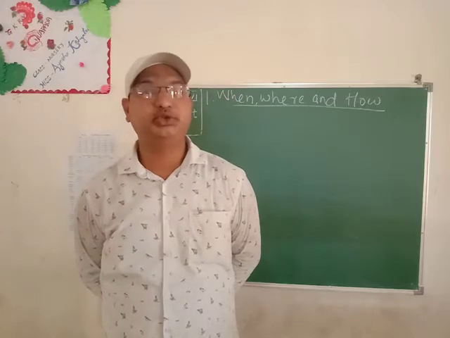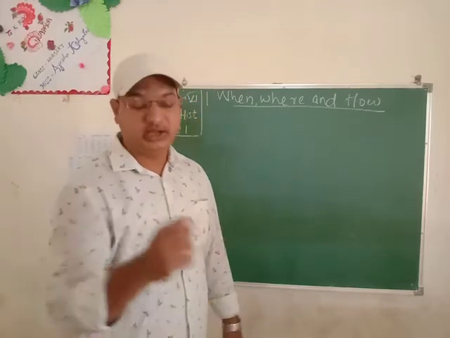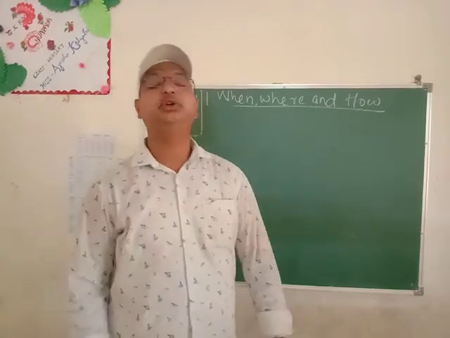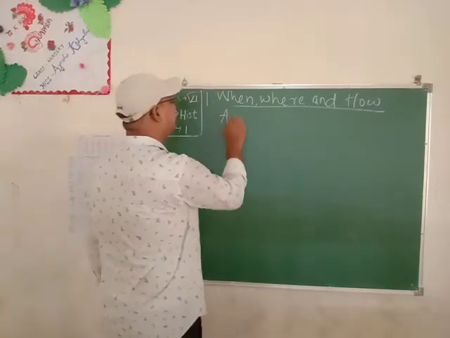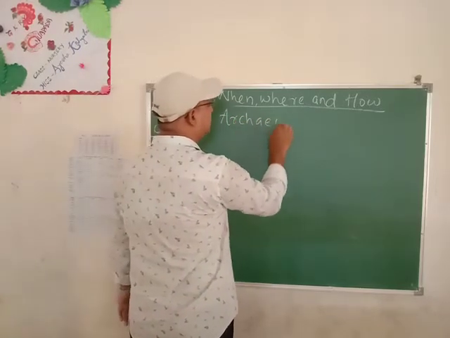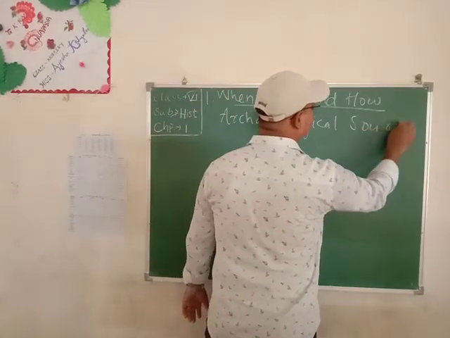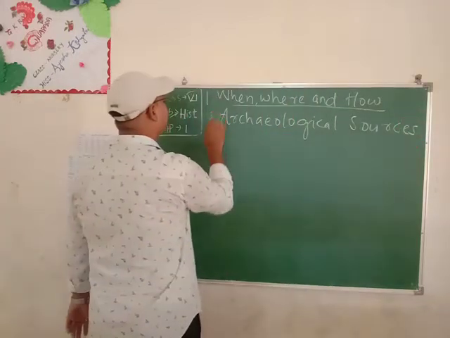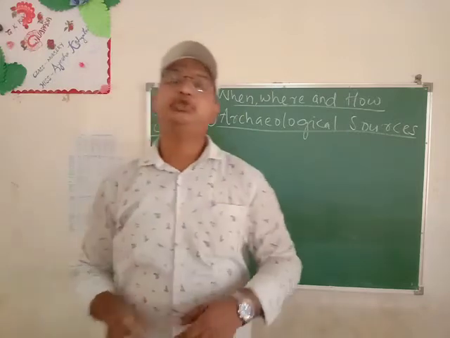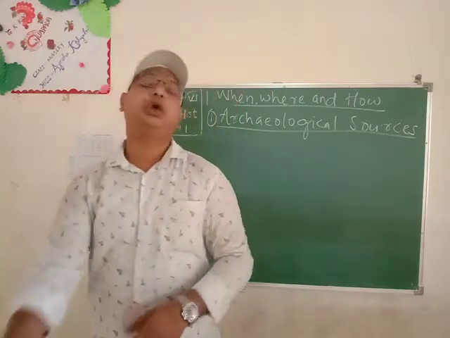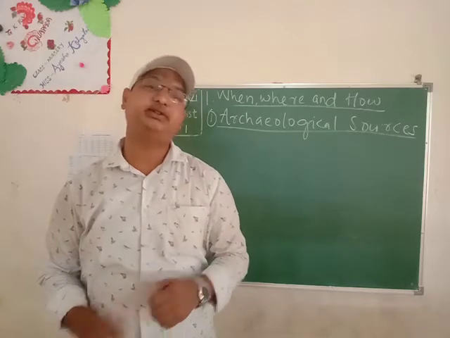So, what are the sources? There are two types of sources: archaeological and literary. Archaeology and literature are the two sources of studying history to know about the past. The first one is archaeological sources. Students, the first is artifacts, objects such as tools.